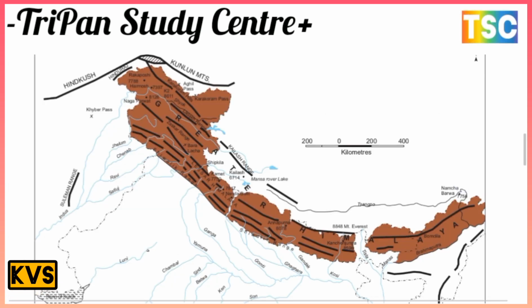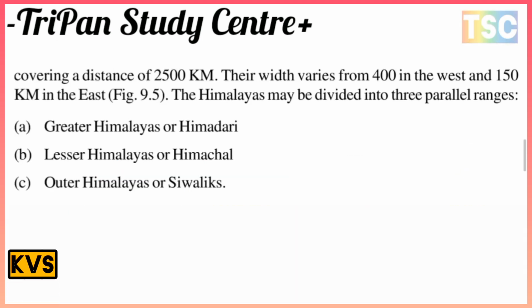On your screen there is a mountain range. There is the important Shivalik, and there is the Arunachal Pradesh side, and the Kailash range. There is the Hindu Kush, Karakoram, and the most important ranges on your screen. There is an important map here, covering a distance of 2,500 kilometers, and the width varies from 400 kilometers in the west to 150 kilometers in the east.